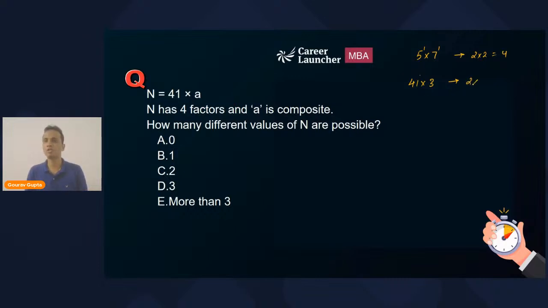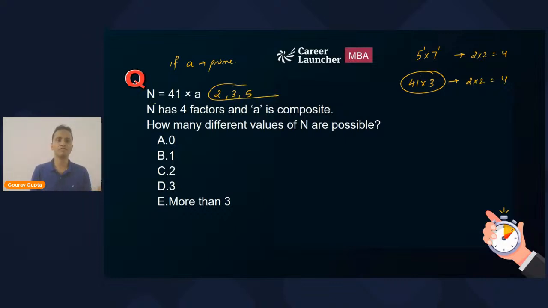Okay, again this has 2 multiplied to 4 factors. Now taking an example of this, I can say that if a is a prime number, let's say a is 2 or 3 or 5, any one of the prime numbers, then the number of factors of n will be 4. But we are strictly given that a is not a prime number, but a is a composite number, right?